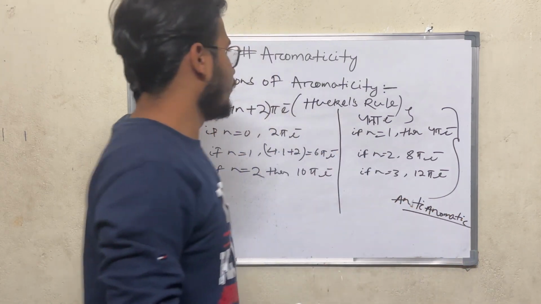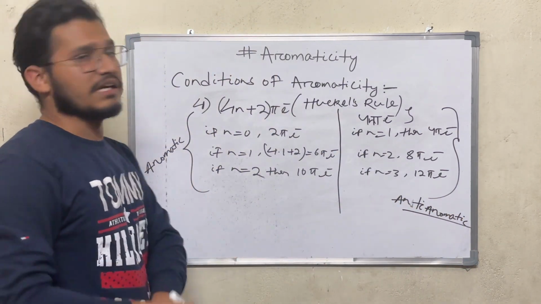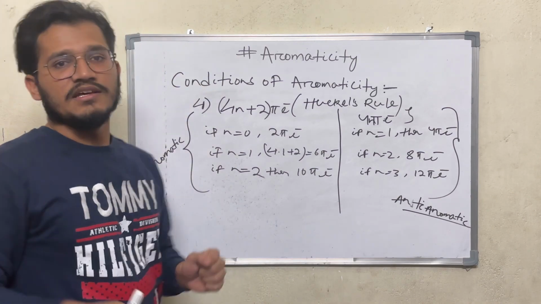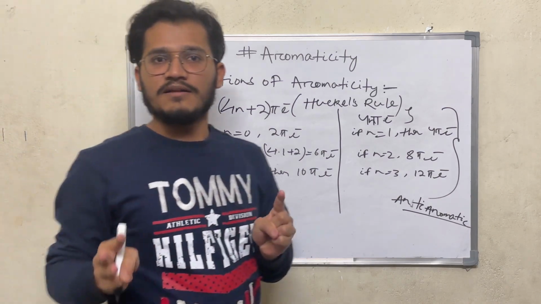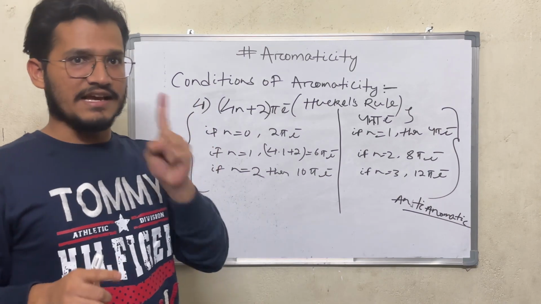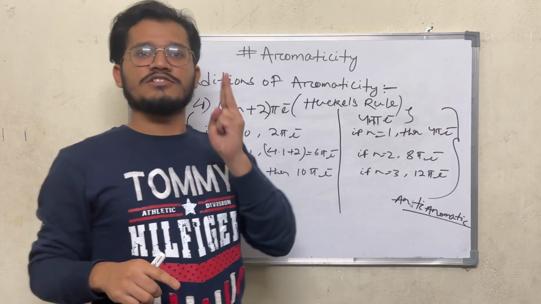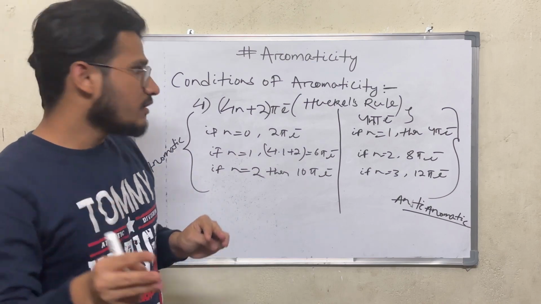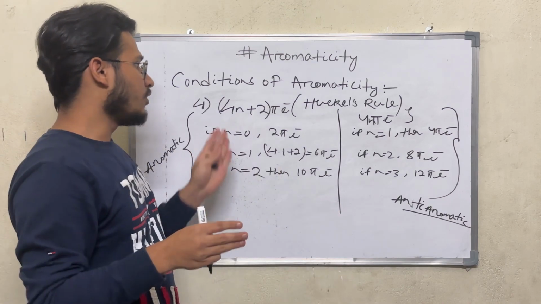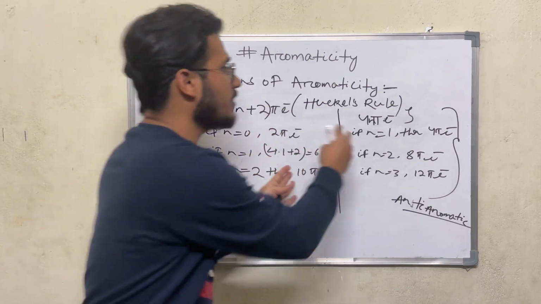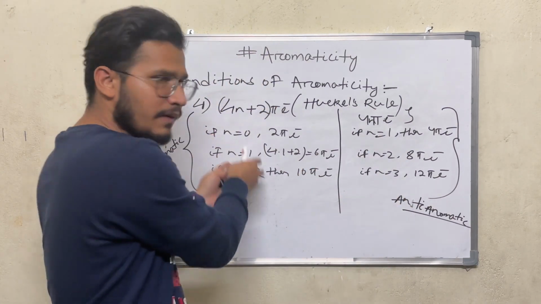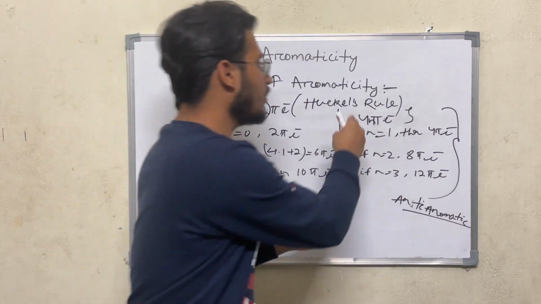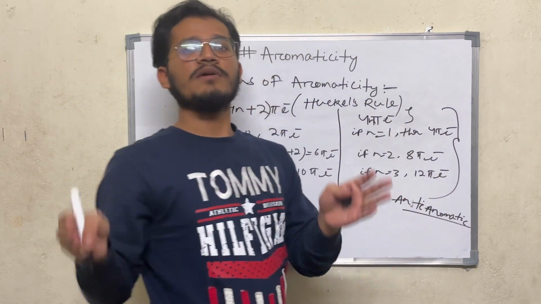Now we know the rules of how to check the aromaticity in any compound. I want to clarify again. If the first three conditions are satisfied by any compound, that means the compound must be cyclic, planar, and the third condition, cyclic conjugation, is there. Then you have to check if there is 4n plus 2 pi electrons or 4n pi electrons. If there is 4n plus 2 pi electrons, then the compound is said to be aromatic. If it contains 4n pi electrons, then the compound is said to be anti-aromatic.